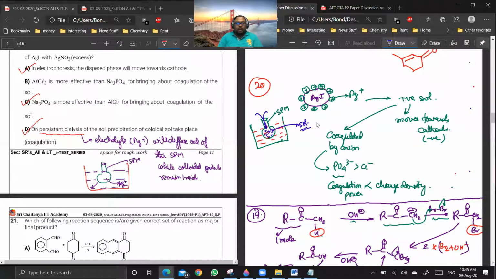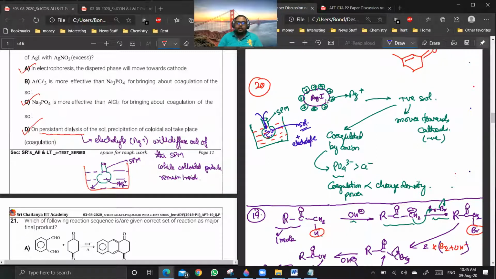Now you see, the salt particles are stabilized by electrolyte here. For example, if I'm talking about AgI, if you add AgNO3, then what will happen? The positively charged Ag plus are attracted towards I minus.